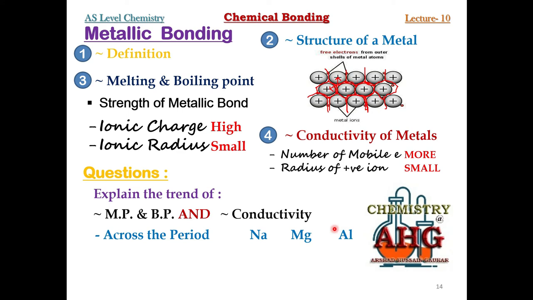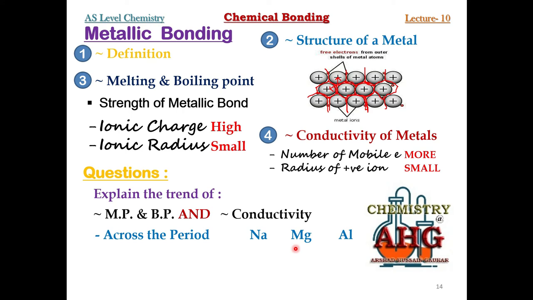So what you must remember, you can say that as we are moving across the period from sodium to aluminum, ionic charge increases. 1 positive, 2 positive, 3 positive. And what is happening to the ionic radius? From sodium to aluminum, ionic radius decreases. Why? Because nuclear charge, the number of protons, increases. Sodium ion has 11 protons, 2 shells. Magnesium ion has 12 protons, 2 shells. Aluminum ion has 13 protons, 2 shells.